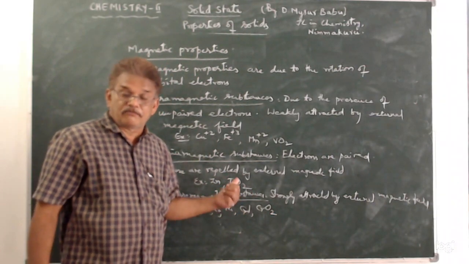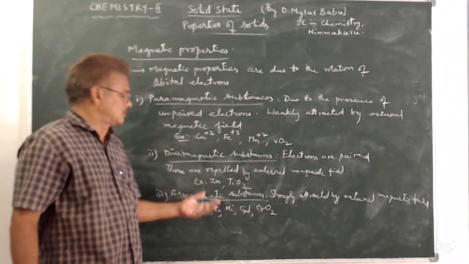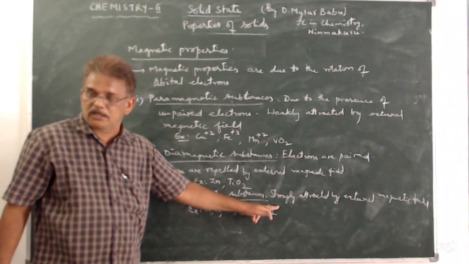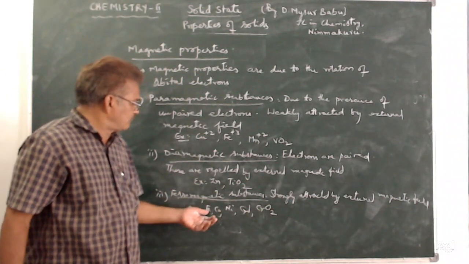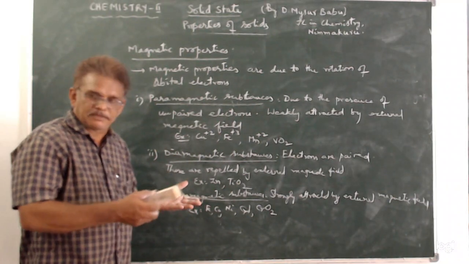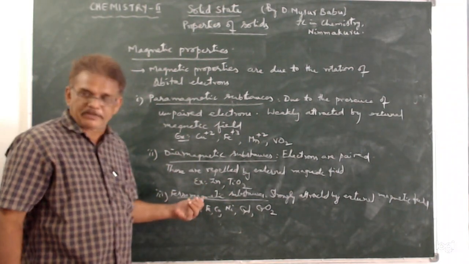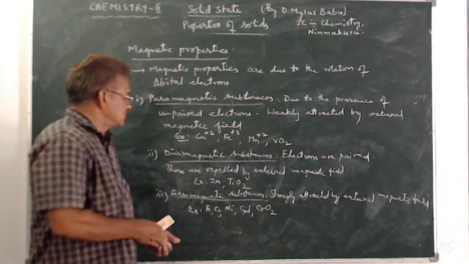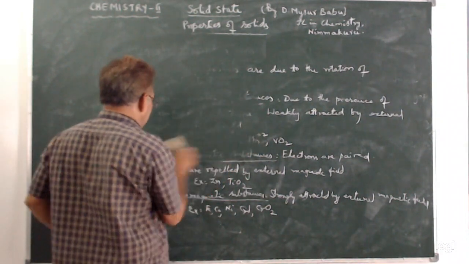For this reason, for the preparation of permanent magnets, ferromagnetic substances are used. If iron is converted into a magnet by the single touch method or double touch method, that iron becomes a magnet. So that is the reason. How this iron becomes a magnet in this method will be discussed.